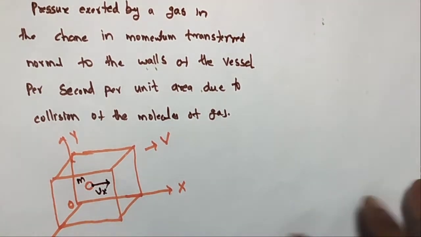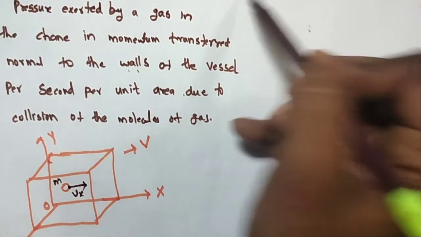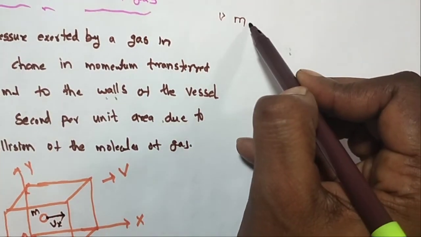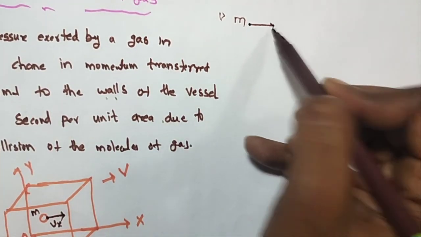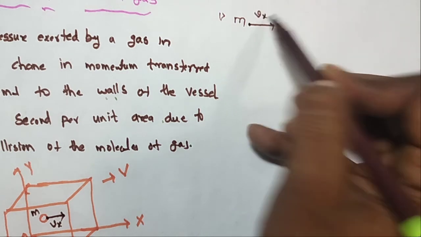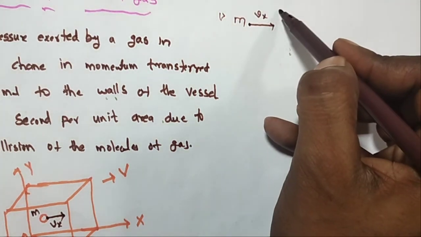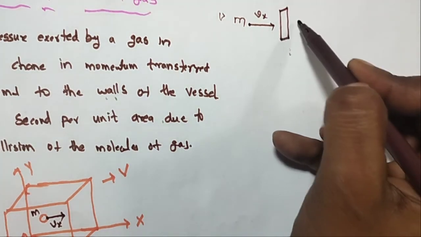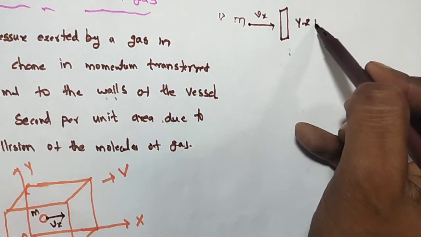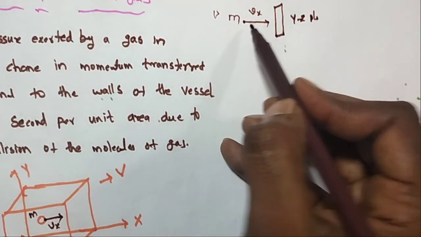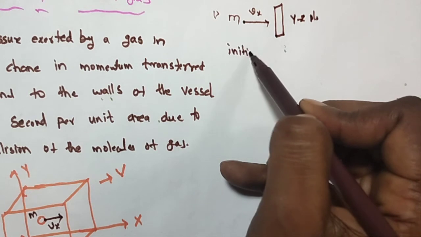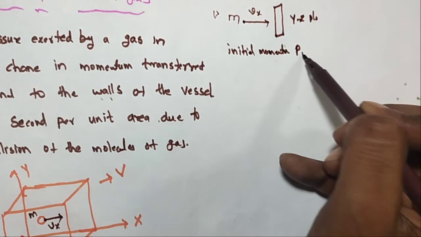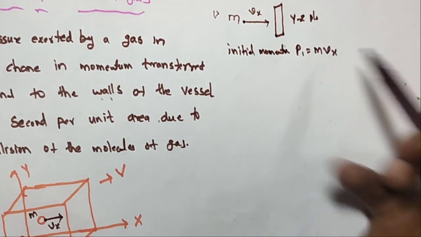So the first point: the molecule of mass m moving with velocity vx is incident on a wall in the YZ plane, like this. What is the momentum? Their initial momentum P1 is equal to m into vx.